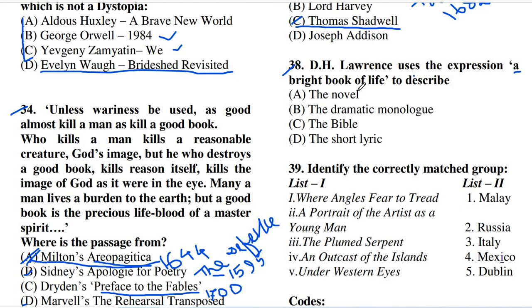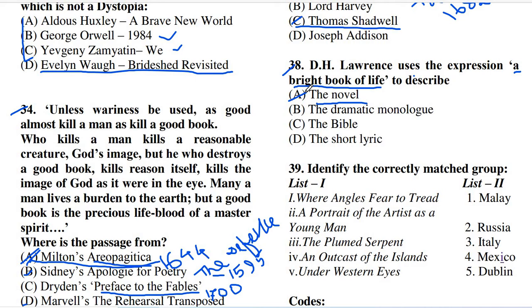So this is the expression, and with the help of this expression, D.H. Lawrence actually tries to describe what. And the right answer of question number 38 is the novel. So with the expression "a bright book of life", Lawrence actually describes the novel. So option number A is the right answer of question number 38.